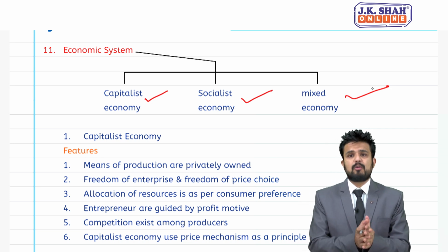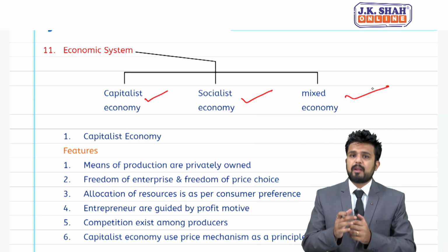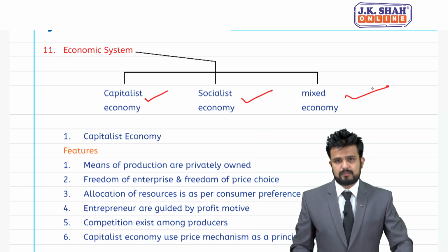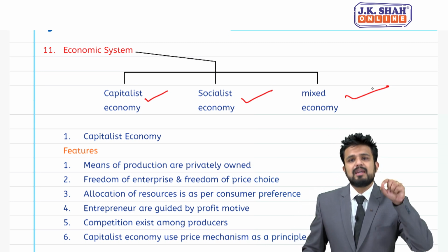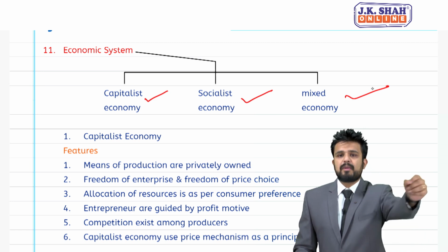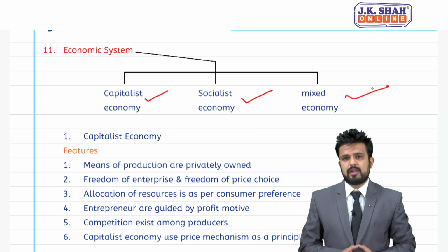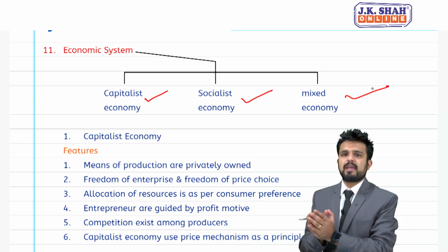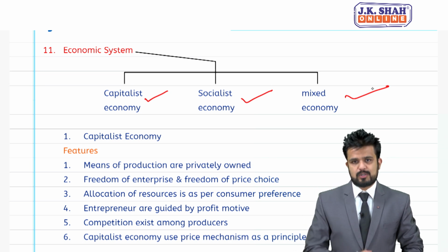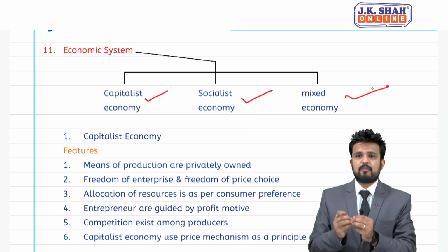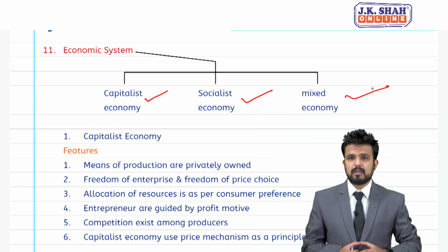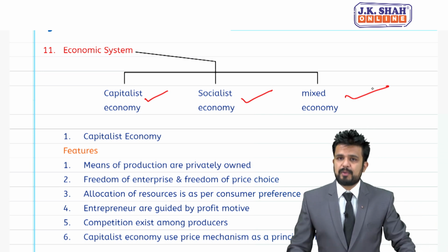Now capitalist economy is that economy where private entrepreneurs, private businessmen play a major role. In capitalist economy, there is laissez-faire policy. Laissez-faire policy means least government intervention, or you can say no government intervention. Government is not playing a major role. Economy is being run by private entrepreneurs. So in such type of economy, there is private ownership of means of production. There is a good level of competition.